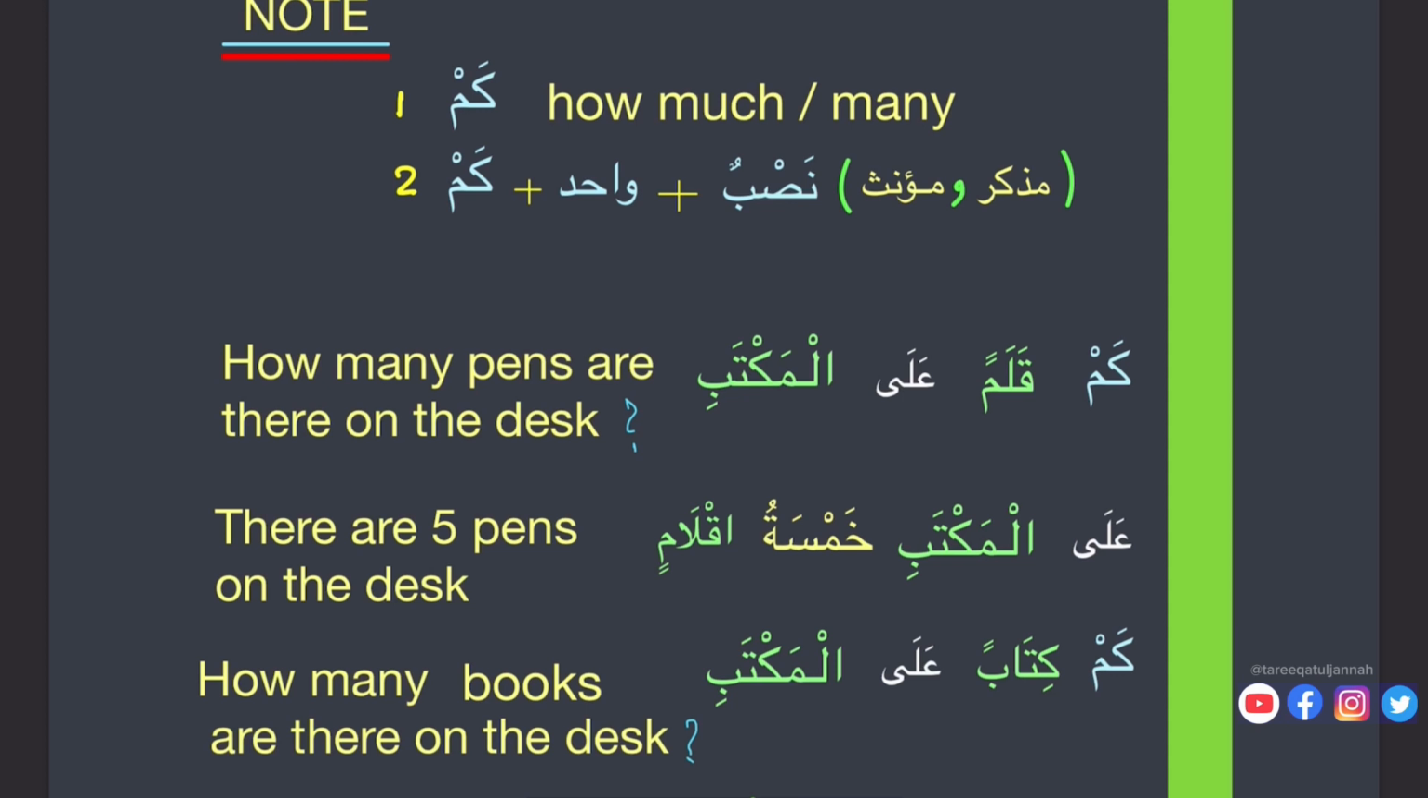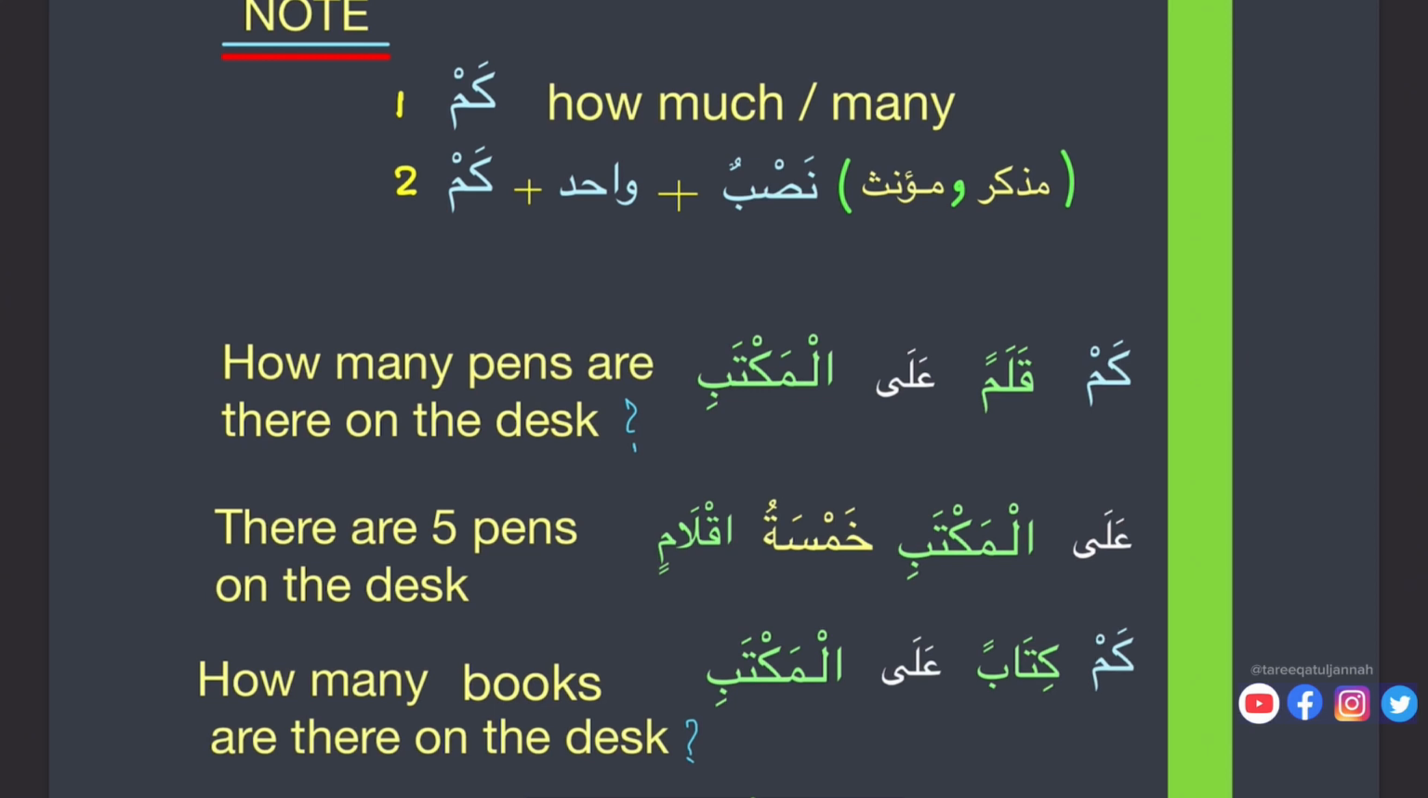So again, if there is double dhamma tanween, the object will be marfu'un. If there is tanween with kasra, that will be majrurun, whether single or double, no problem, that will be majrur. So if we have single or double fatha, that's mansubun, nasab.